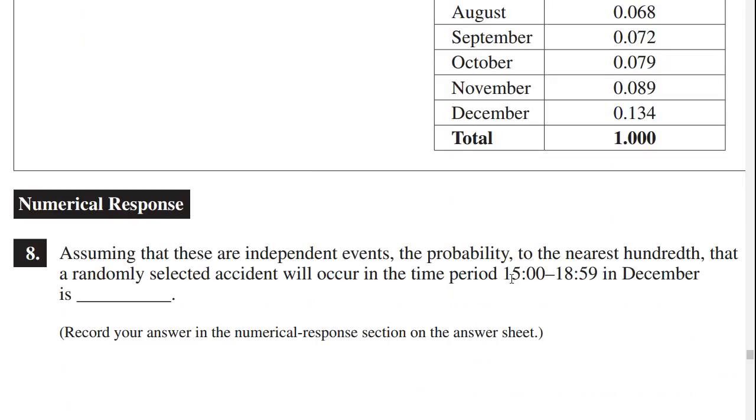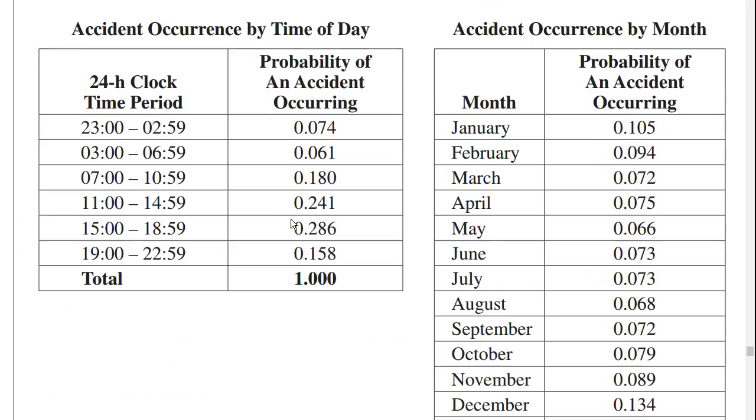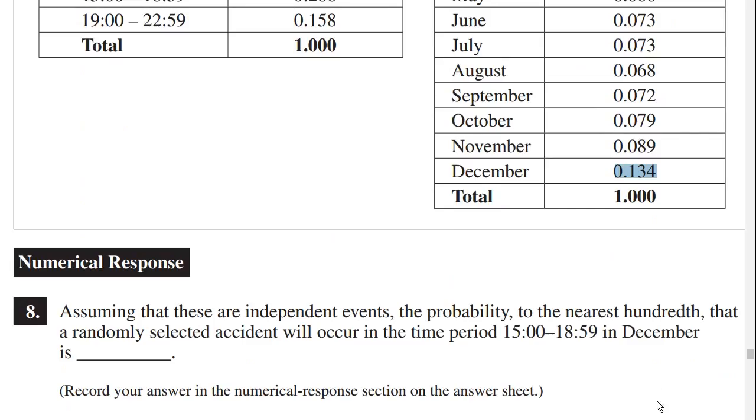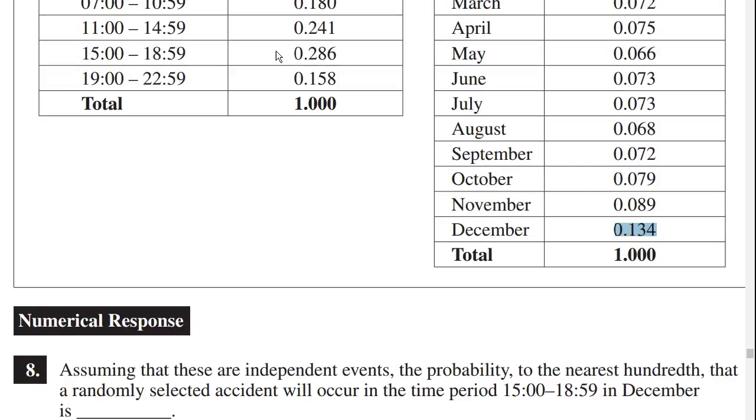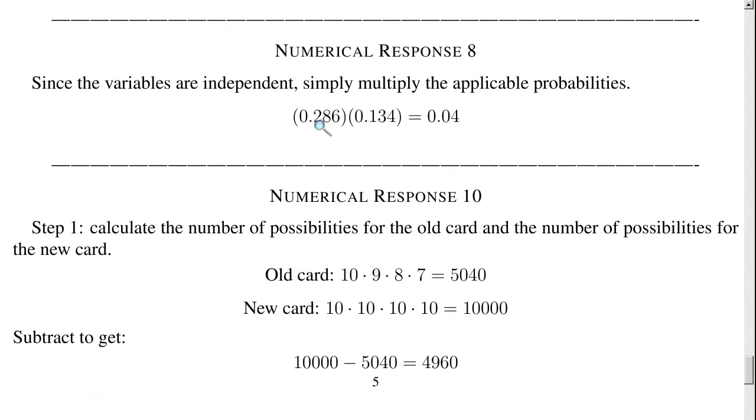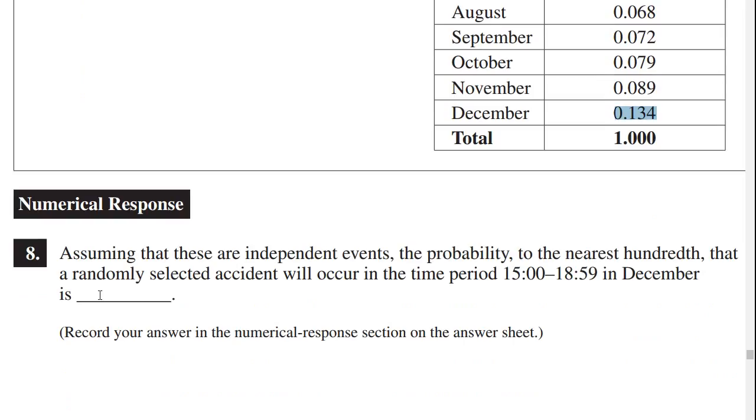So it asks for 1500 to 1859 in December. So 1500 to 1859, the probability is 0.286. And in December, it's 0.134. So take the 0.286 and the 0.134 and multiply them to give you 0.04. Answer is 0.04.